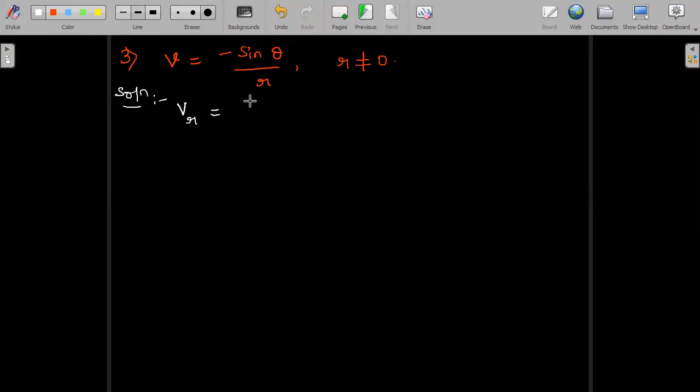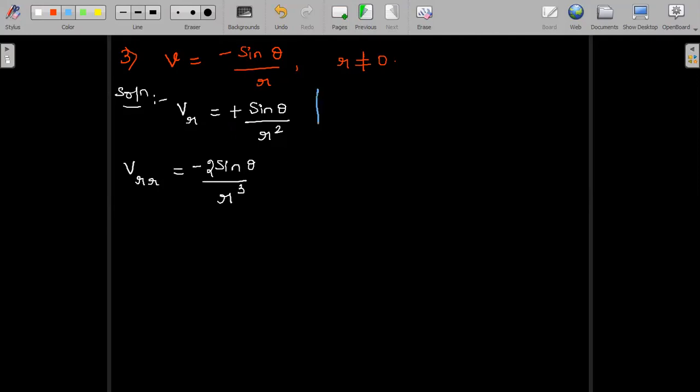v_r, with respect to r, sine theta is a constant. Differentiation of 1 by r is minus 1 by r square. Already there is a minus sign, so it becomes plus. Now once again, when we differentiate with respect to r, again sine theta is a constant. Differentiation of 1 by r square is minus 2 by r cube. This is partial differentiation with respect to r.